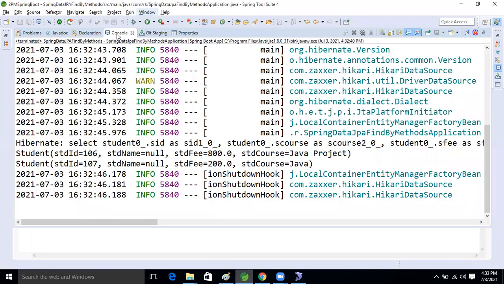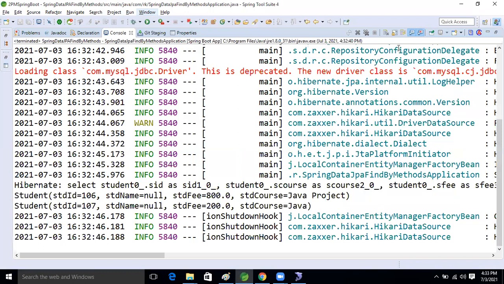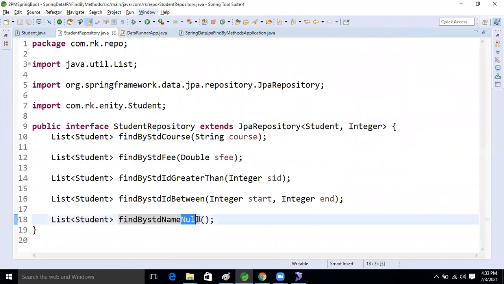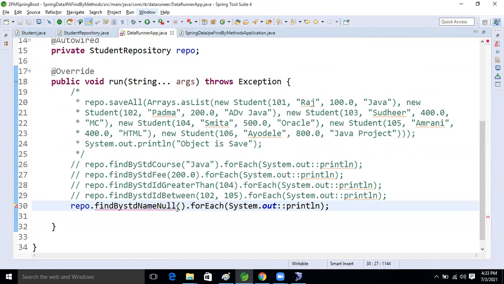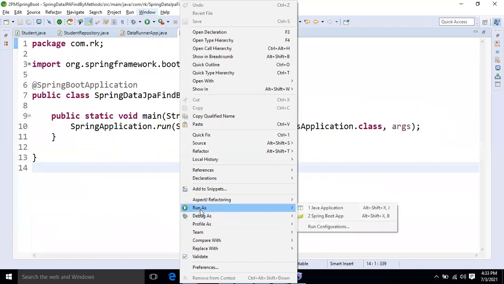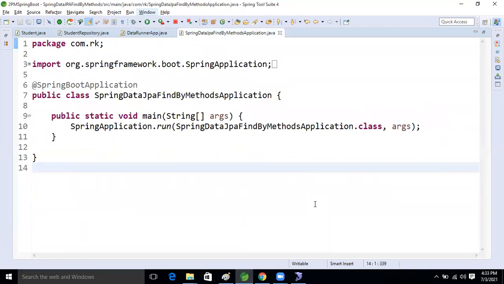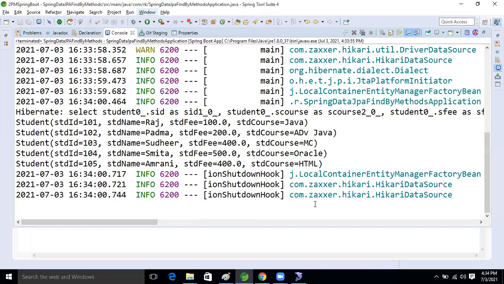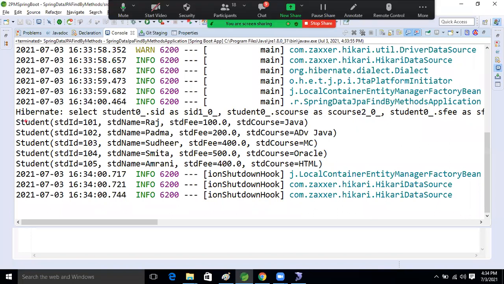Come to the runner class. Just make the change here only, and come to our data JPA. Now let's run the application. Whatever null records are there, those records will not come. Only not null records will come. See this, guys, null records are not coming. Only records where the data is there, those we are getting. Except that, not null data.